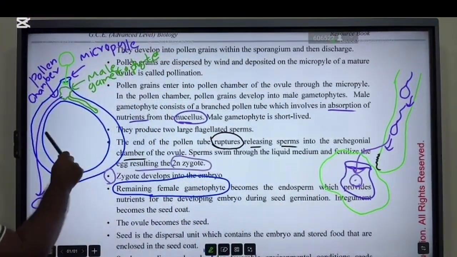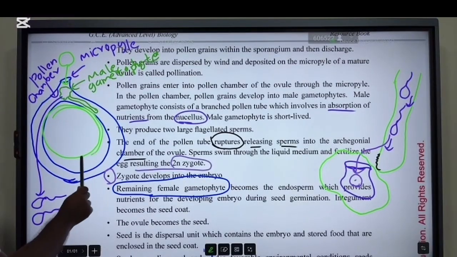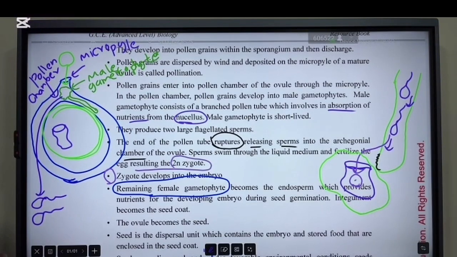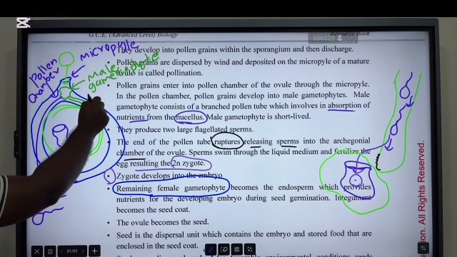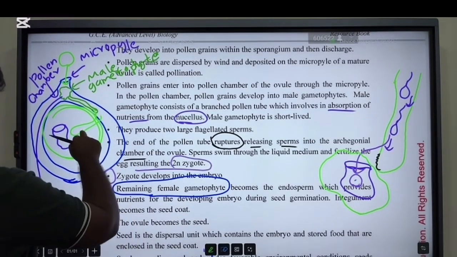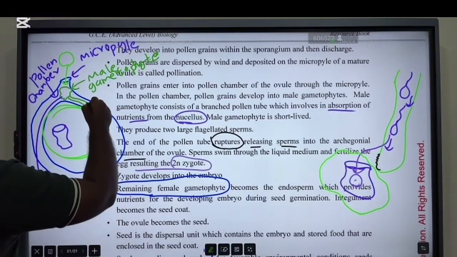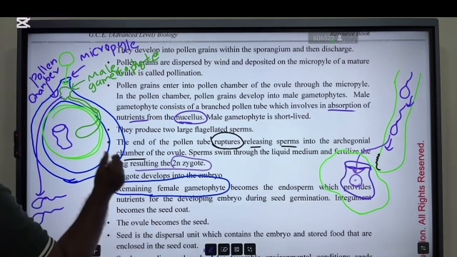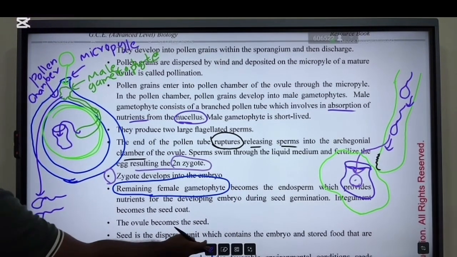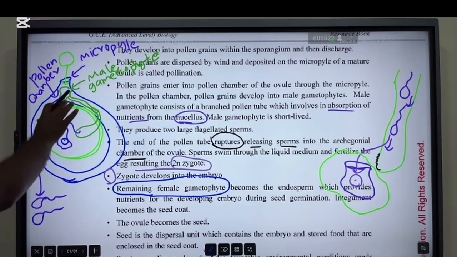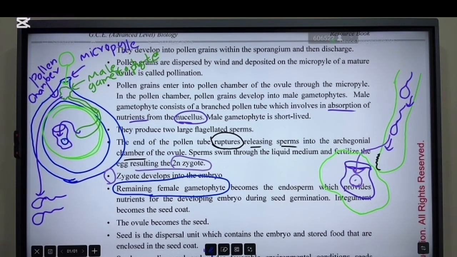Within the ovule, consider this is the gametophyte and there are archegonia like this. Now this pollen tube ruptured and released these sperms into the archegonium and it fertilizes the egg. Other than this archegonium, as you can see, there is a huge part remaining as the female gametophyte.